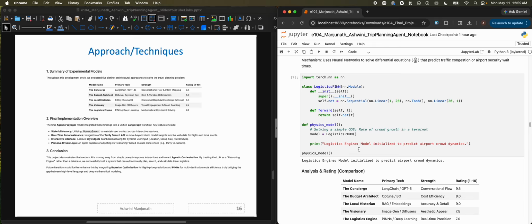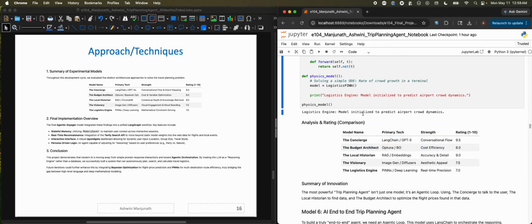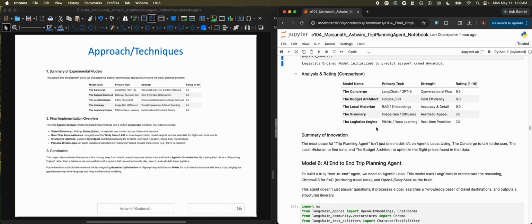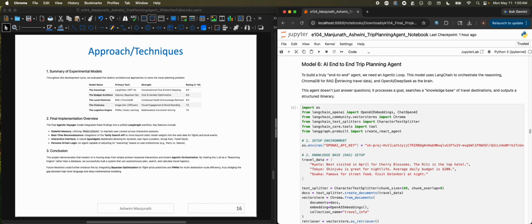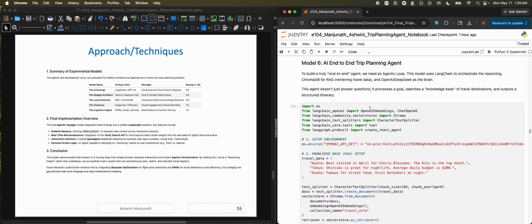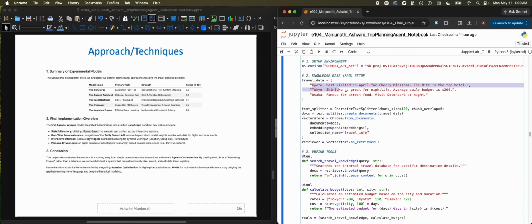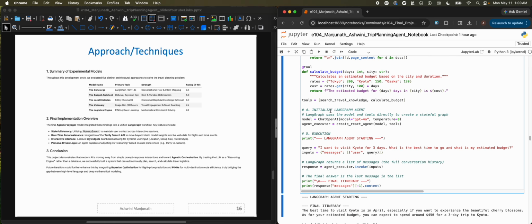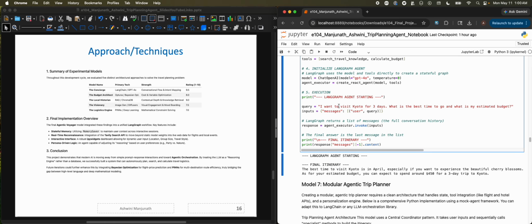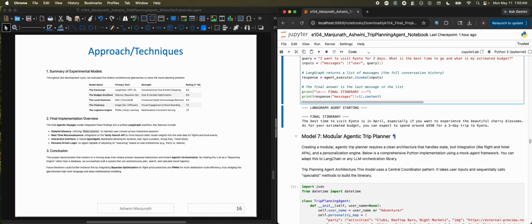Then the physicist model, which gives airport crowd dynamics, and then the comparison. End-to-end trip planning agent AI model, where it takes the travel data, mock travel data, and then accordingly searches with the input provided and gives our the final itinerary summary.